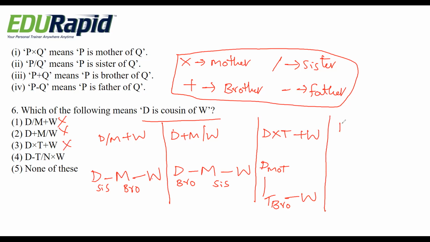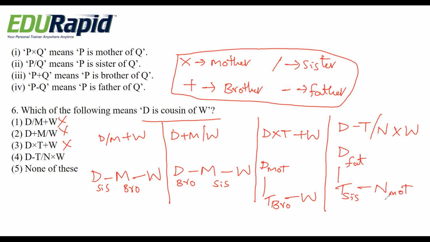Let me check with the fourth option. D minus T divided by N into W. Minus means father. D is the father of T. Divide means sister. T is a sister of N. Into means mother.